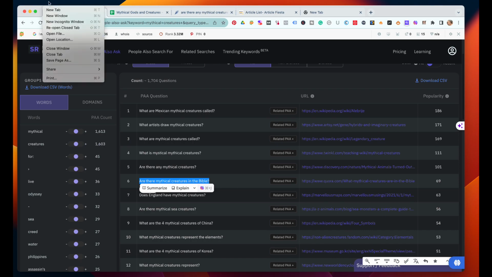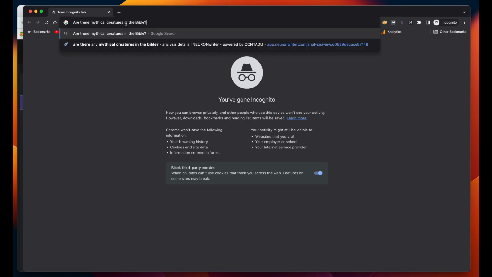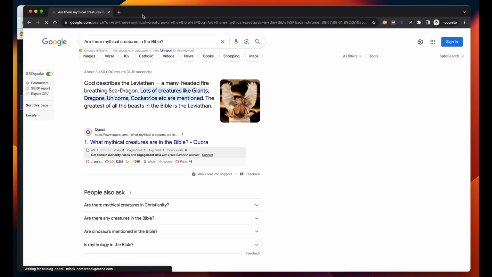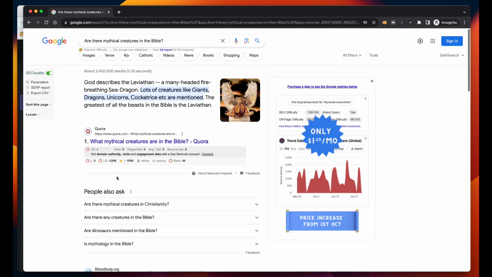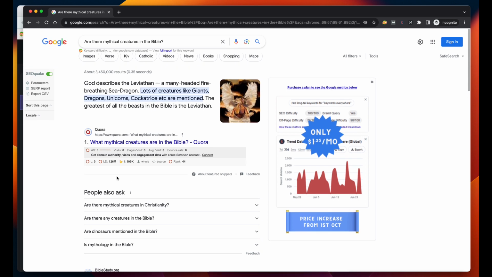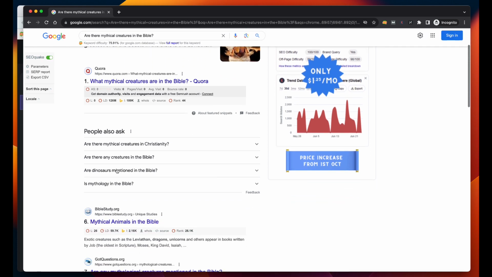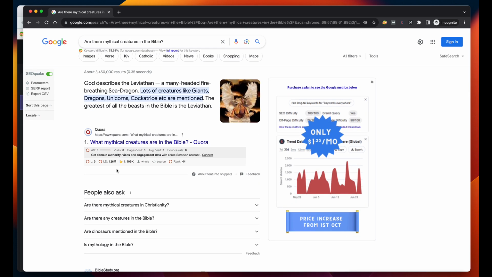We're going to go to a Chrome incognito window and put that question in there, and then click and see. Look at that. Quora is number 1, actually. So that is very interesting. That means we know darn well we can get that very first spot. Now let's look at some other things while we're on this SERPs page, because this is what you're going to want to be doing.